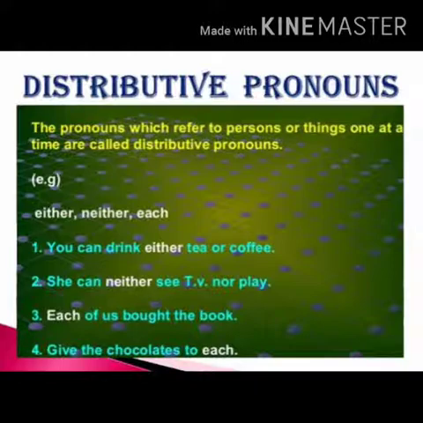Then she can neither watch TV nor play. Each of us bought the book. So one of us has brought the book. Give the chocolate to each. That is, give the chocolate to each. Understood? So this and all comes under distributive pronouns.